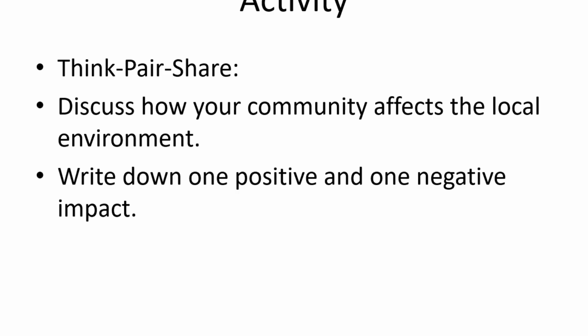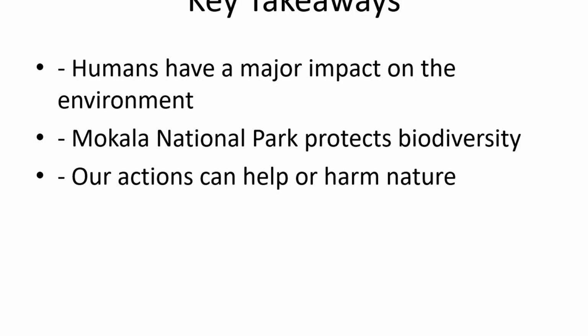Slide 6. How humans affect Makalla. Even though Makalla is protected, human actions can still have effects. Farming and cattle grazing near the park can reduce grass cover and lead to soil erosion. Waste that is not disposed of properly can enter waterways, affecting drinking sources for both humans and animals. Illegal hunting and poaching threaten species that take decades to recover. Land development, such as roads and fencing, can interfere with wildlife movement, affecting migration patterns.